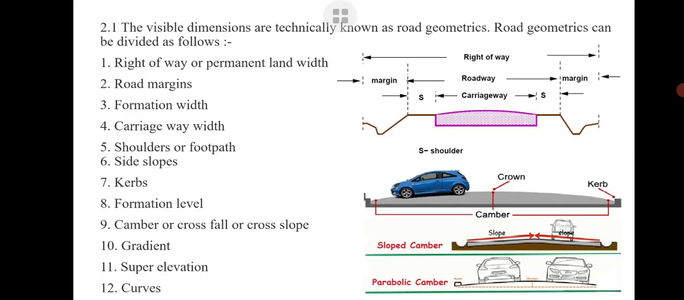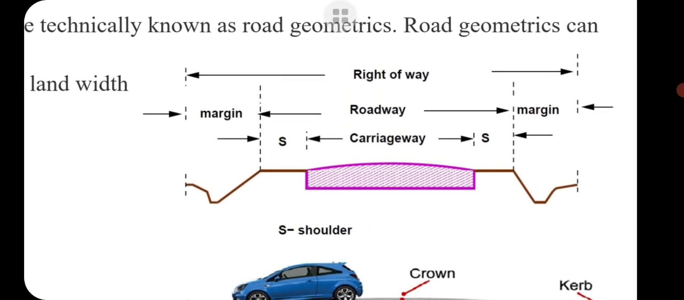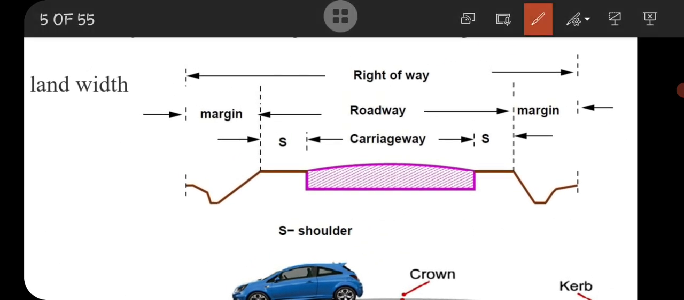Then the different road components. These are right of way, road margin, formation width, carriageway, shoulder, side slope, curve, formation level, camber or cross slope, gradient, super elevation, curve. So we will discuss these points very briefly. In this diagram we are seeing different road components. So first is right of way. What is right of way?